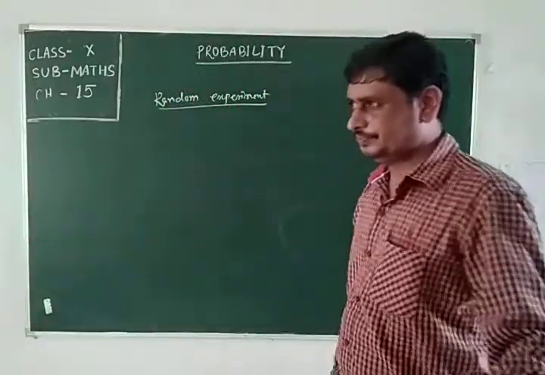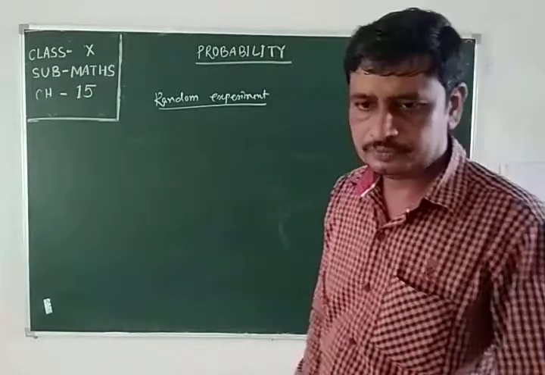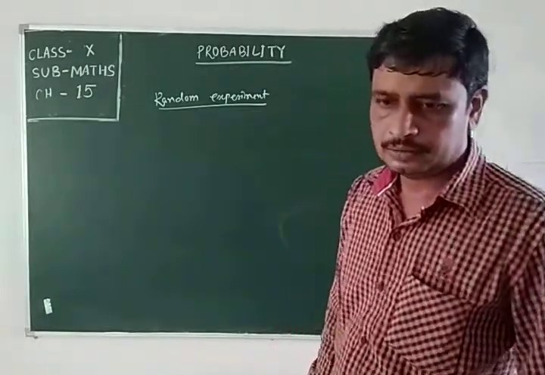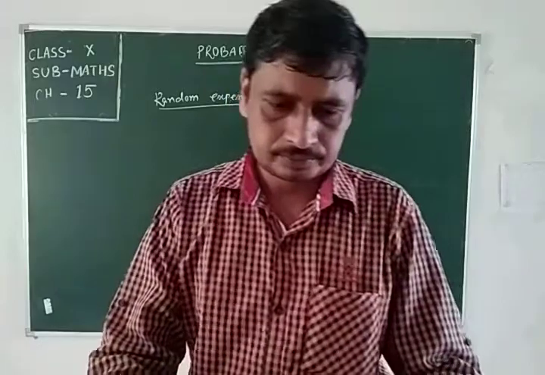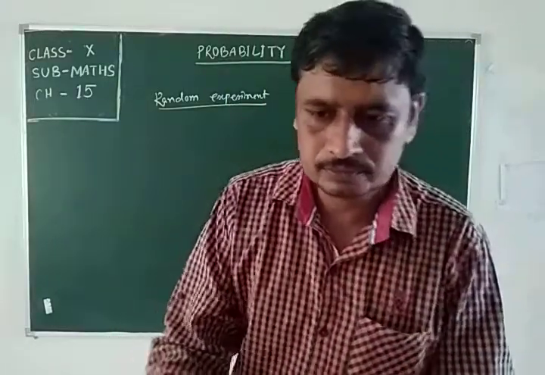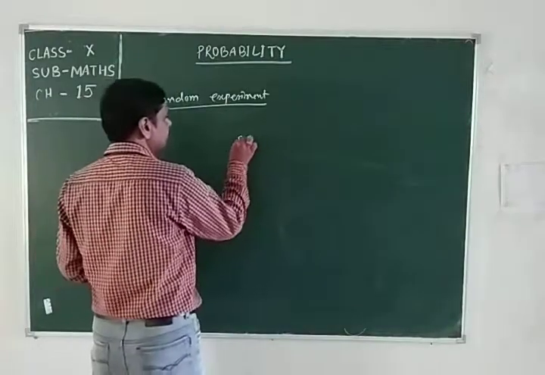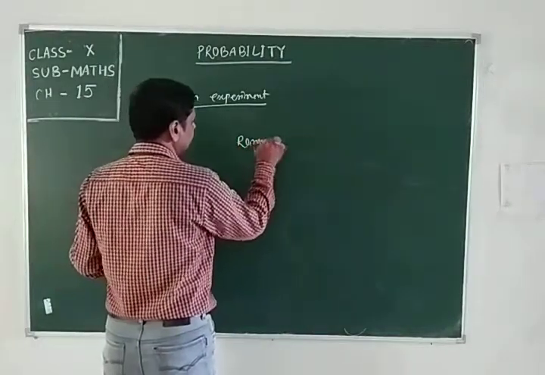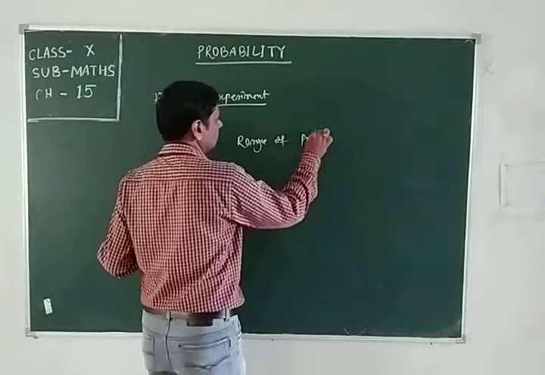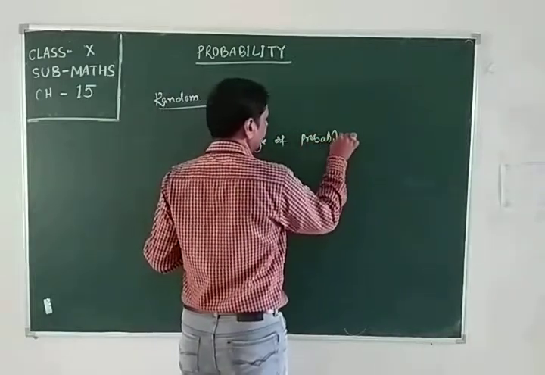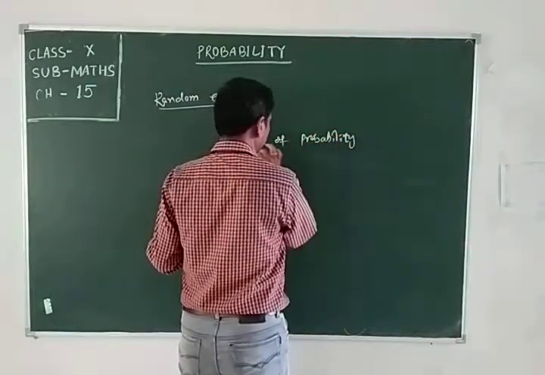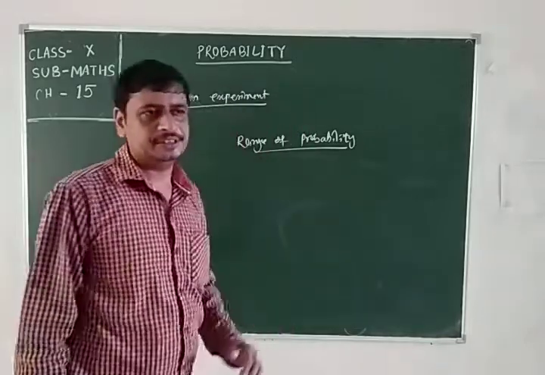Next one is range of probability. What is the range of probability?